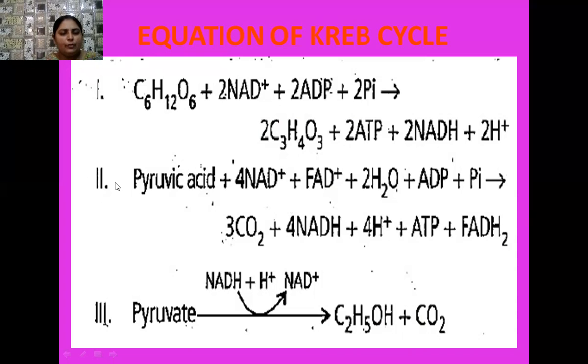We have to multiply the whole equation by 2, so 2 molecules of pyruvic acid enter and, as 4 twos are 8, we obtain 8 molecules of NADH2 and 2 molecules of FADH2.